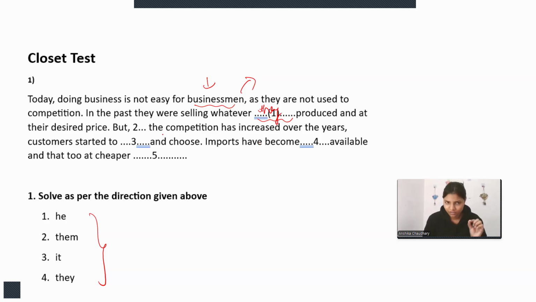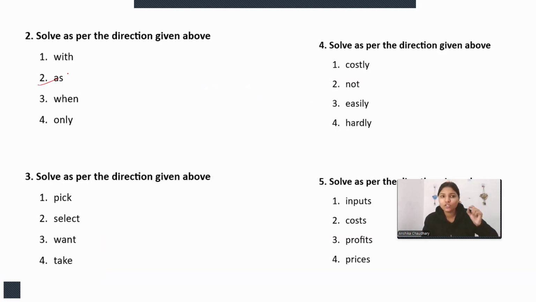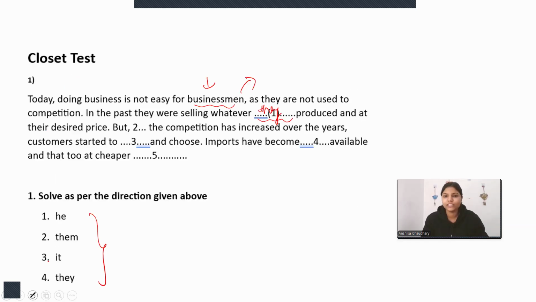But the competition has increased over the years. So here we are talking about, but as the competition has increased over the years, we are continuing the sentences. So if we see, but as the competition is increasing over the years, what is happening? Customers started to pick and choose, because the competition has arisen, so we have a lot of choices, so we have to pick and choose.